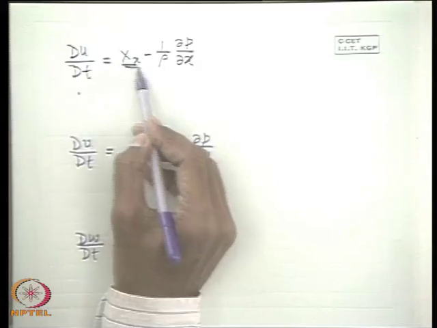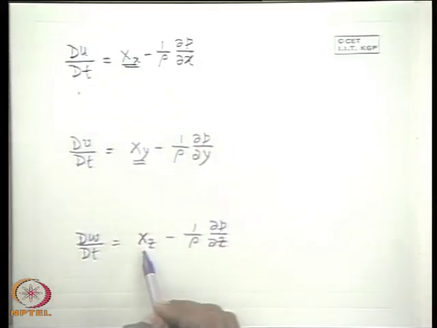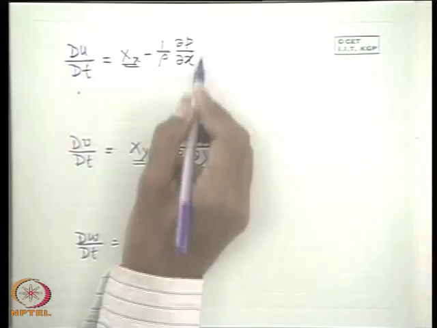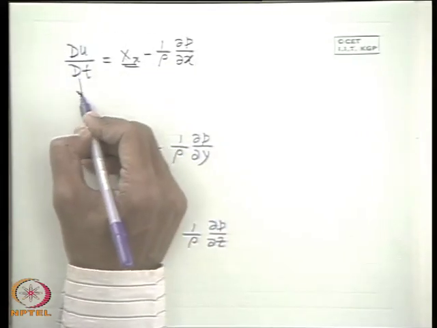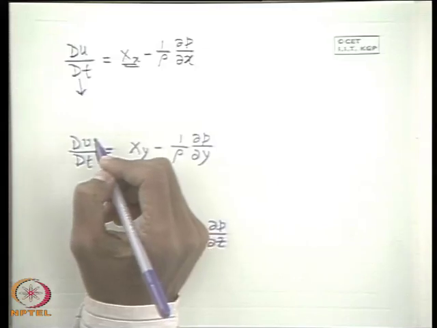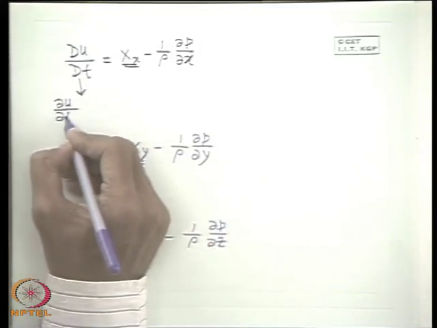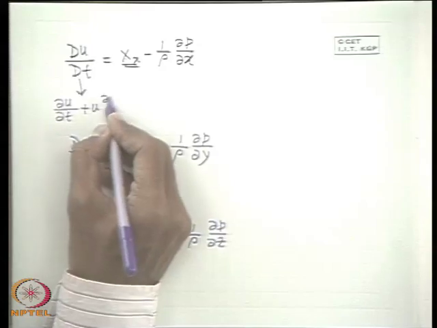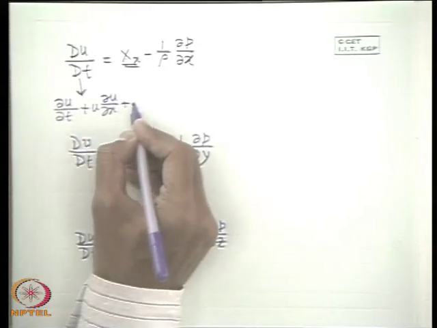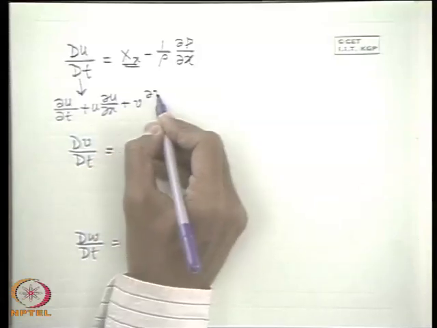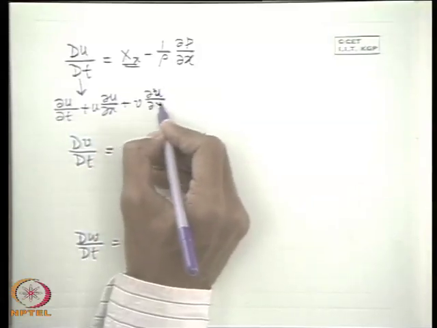About this we do not have any control from the fluid mechanics point of view. This is described by the physics of the body force field. Now we can write this in a different form by splitting up the total acceleration. That means this can be written as del u/del t plus u del u/del x, plus v del u/del y plus w del u/del z.